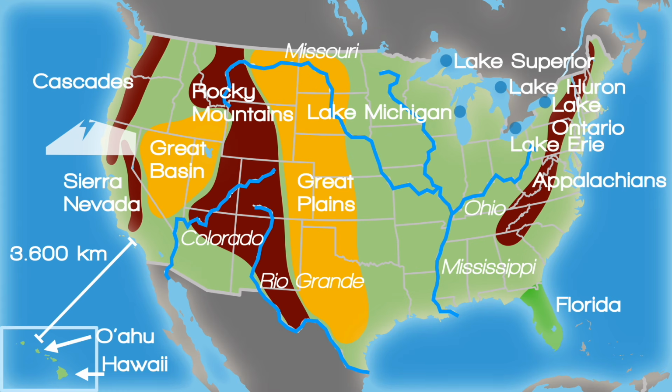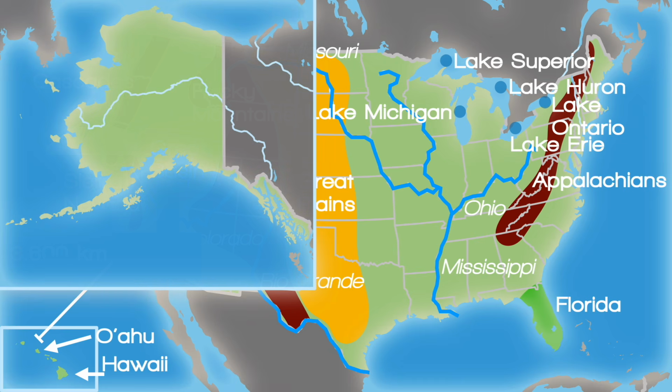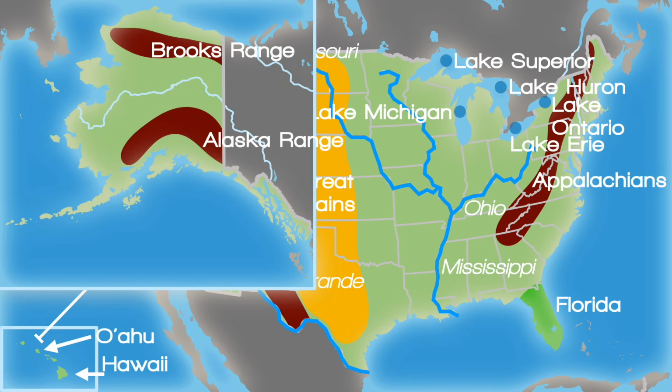The most important mountain ranges in Alaska are the Brooks Range and the Alaska Range. Here, the Denali, at times also called Mount McKinley, is the highest mountain of the USA with 6,197 meters. From Canada, the Yukon River flows west into the Bering Sea.